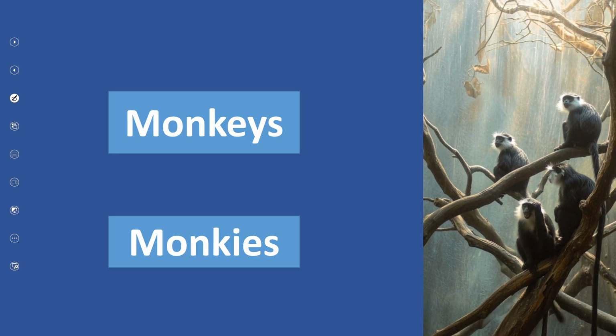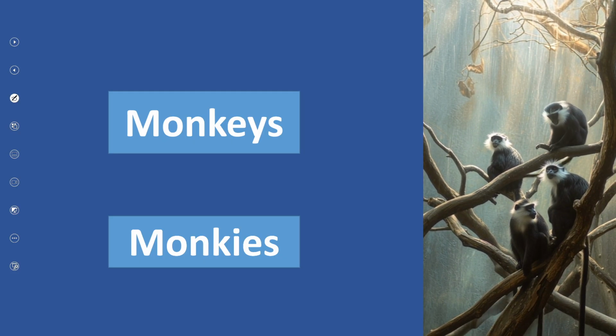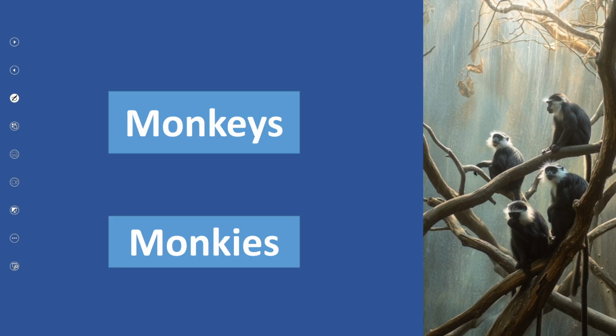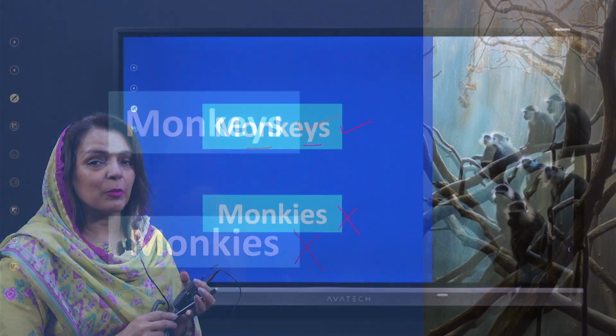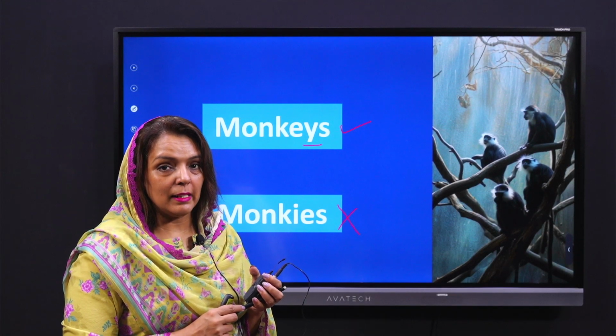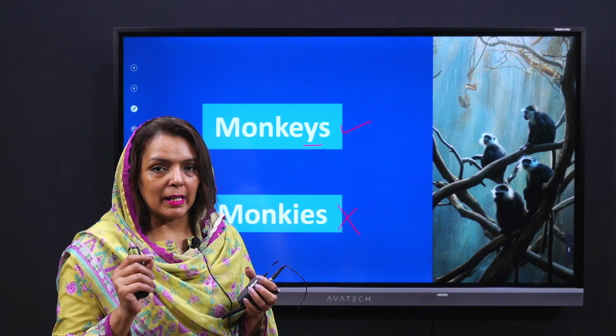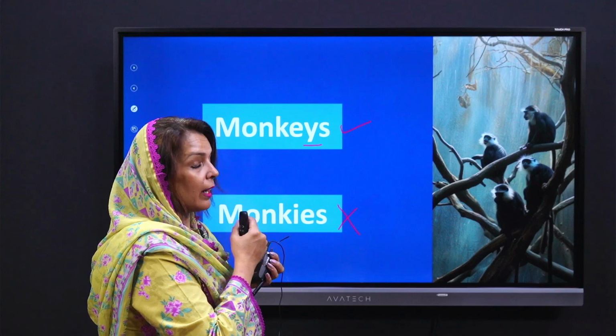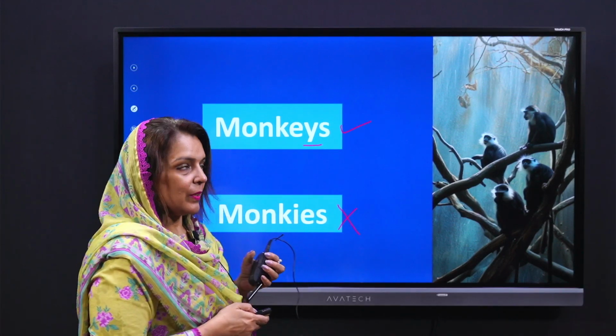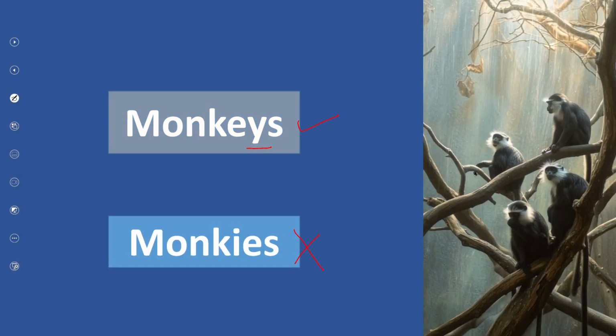Now, let's look at this example. I've told you that whenever you see y, you have to replace it with i. But this is not the correct option. This is the correct option. So, whenever you see a monkey, do not replace the y with i and add es, because simply adding the s will make it plural. That's why I have added this slide to clear the confusion.